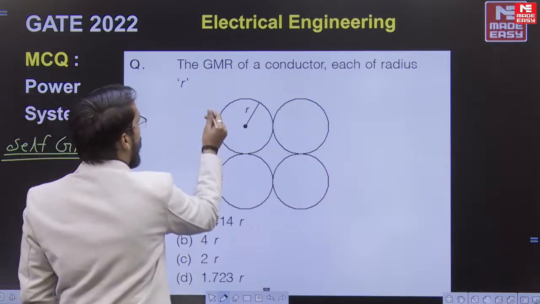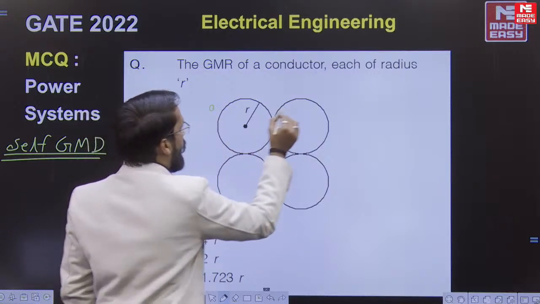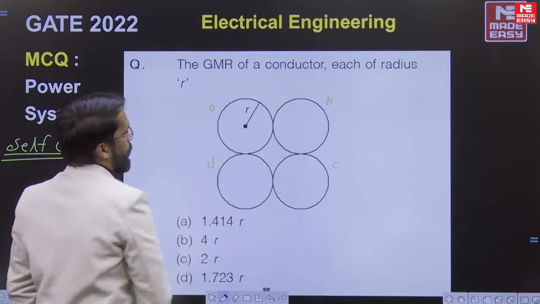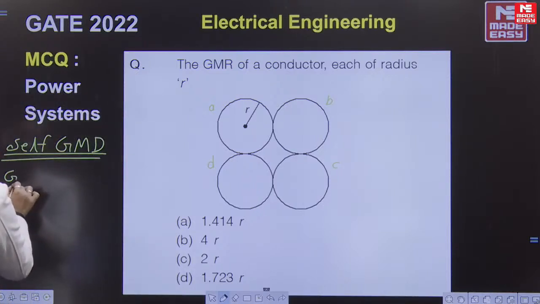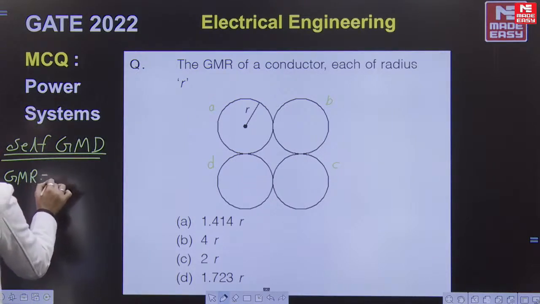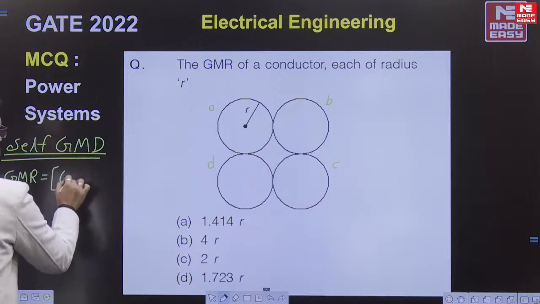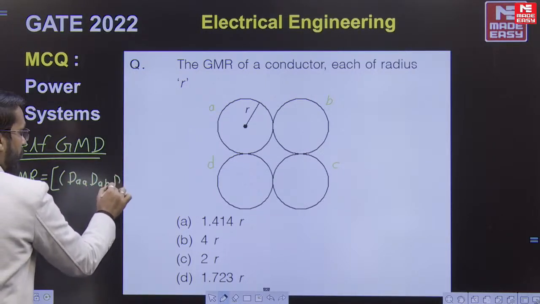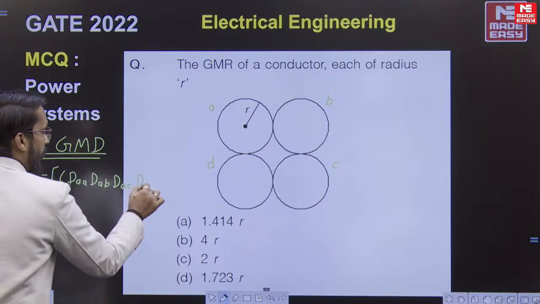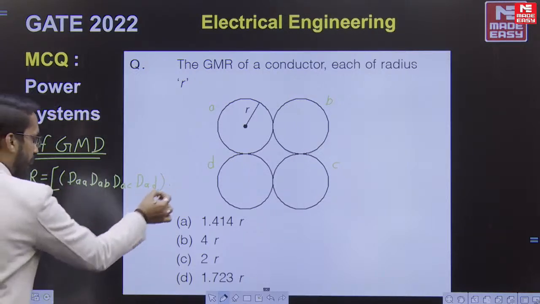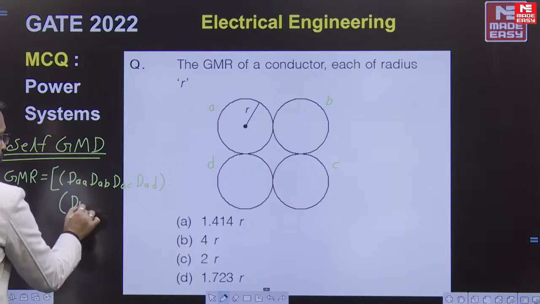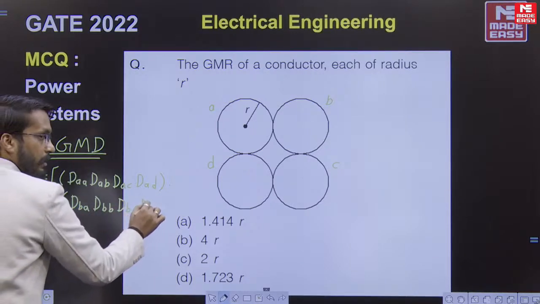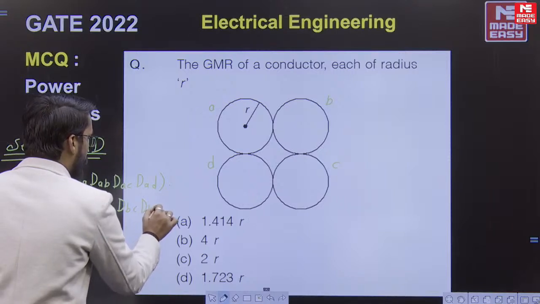So here what can I say, I can give the name to the strands A, B, C, D. So our GMR will be equal to, in the bracket, DAA, DAB, DAC, DAD, bracket close, into, then DBA, DBB, DBC, DBD.